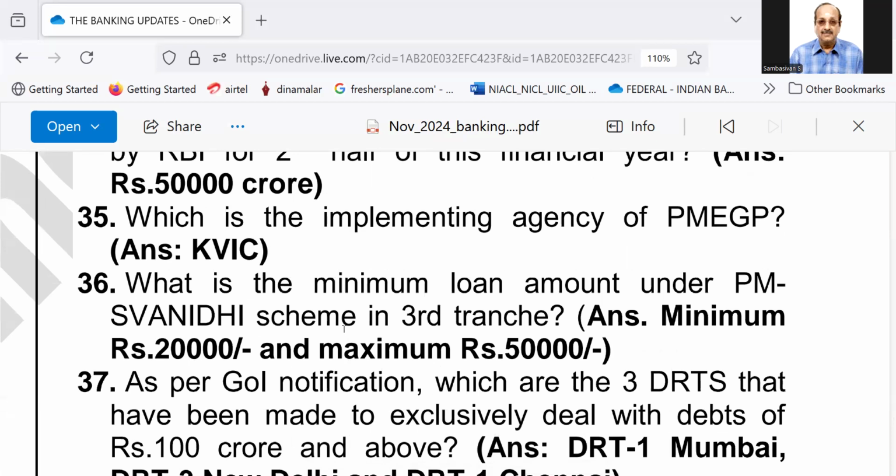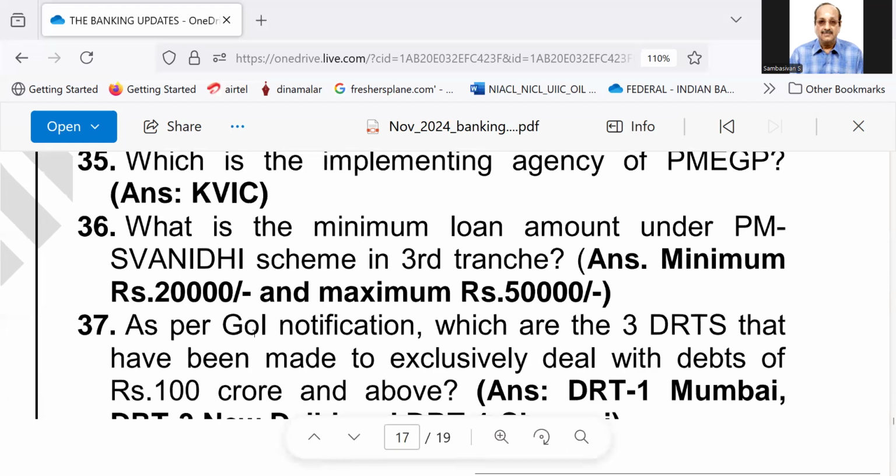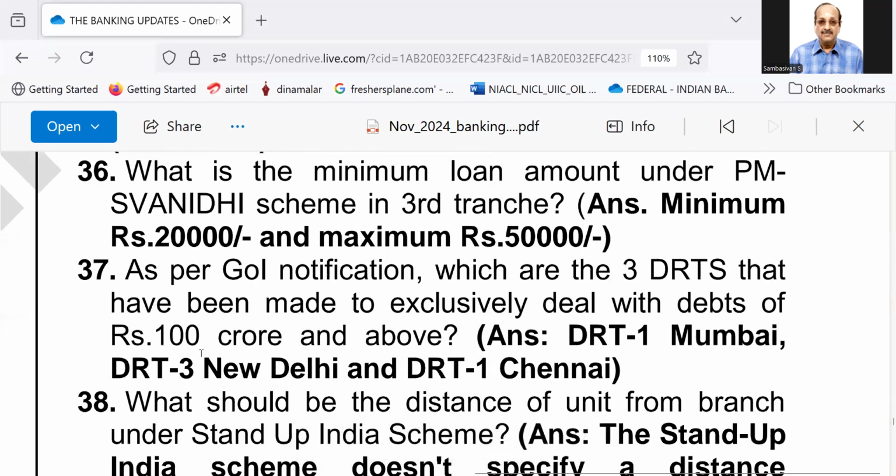Number 36, what is the minimum loan amount under the PM Swanidhi scheme in third tranche? Answer, minimum 20,000 and maximum 50,000. Number 37, as per Government of India notification, which are the three DRTs that have been made exclusively to deal with debts of rupees 100 crore and above? Answer, DRT 1 Mumbai, DRT 2 New Delhi, and DRT 3 New Delhi, DRT 1 Chennai.